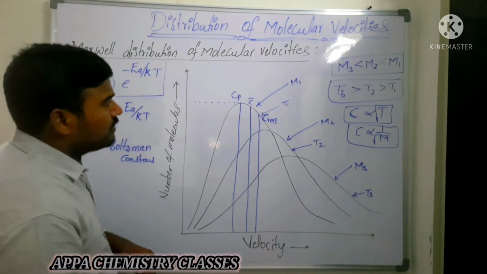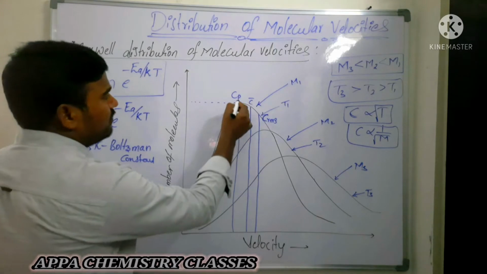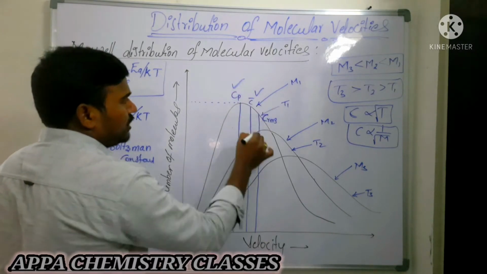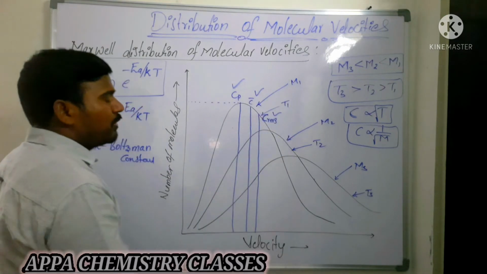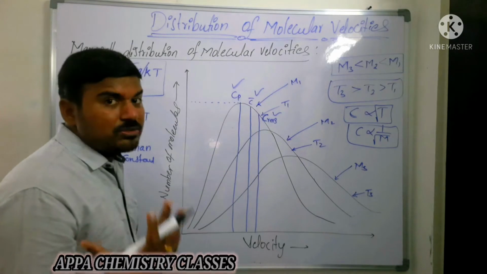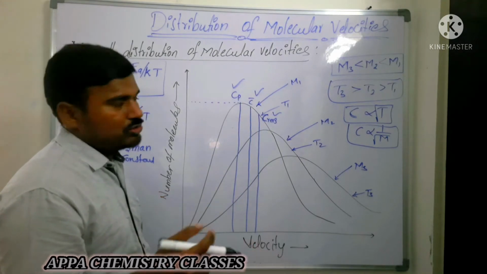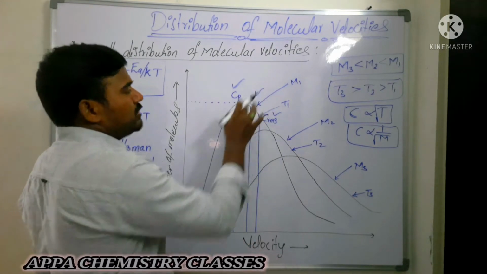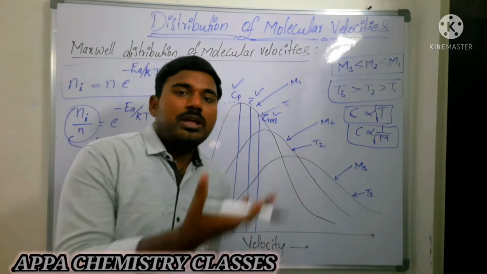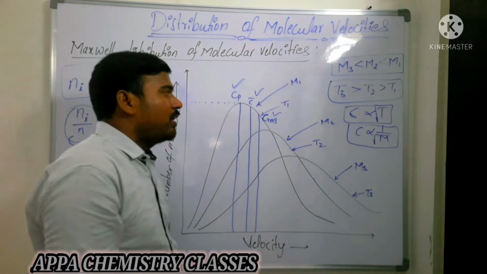What are the different types of molecular velocities? We have three types of molecular velocities: most probable velocity, average velocity, RMS velocity. What is meant by most probable velocity? The velocity possessed by the maximum number of gas molecules is called most probable velocity. Average velocity, that is, whatever the velocities of different gases, their average velocity will give you C bar.